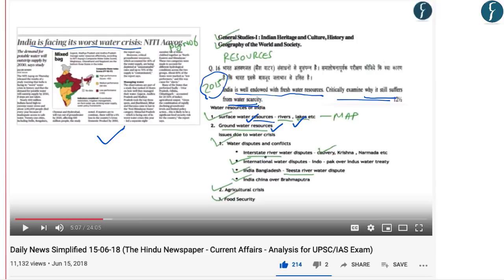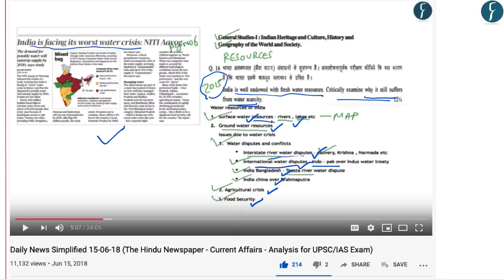We discussed how interstate river disputes play their role. Then there was a discussion on international water disputes, for example, India and Pakistan over the Indus River Valley, India and Bangladesh over the Teesta River, and India and China over the Brahmaputra River. Then we also talked about how agricultural utilization of water is extremely inefficient and how food production in India leads to water scarcity.